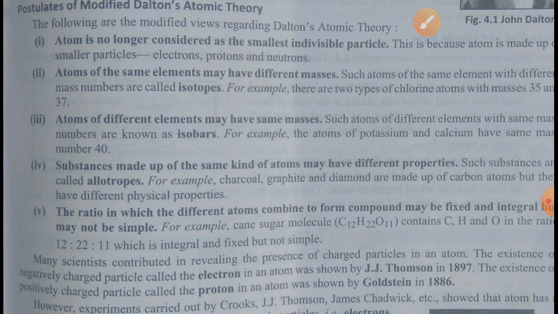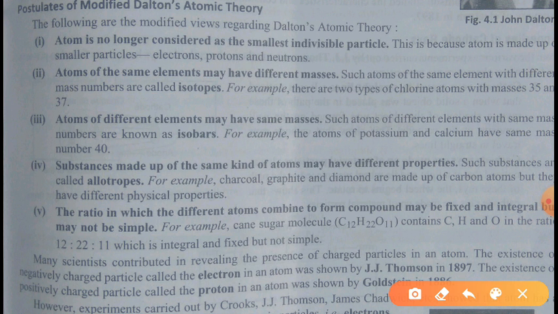We found out later on that there are so many compounds made up of an integral or fixed whole number ratio. I will give you one example, from that you can easily understand.